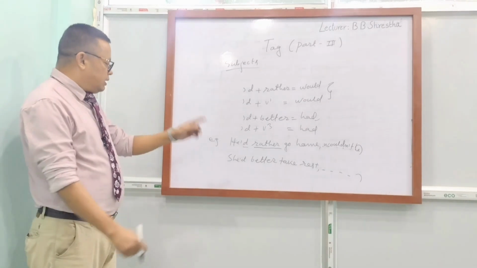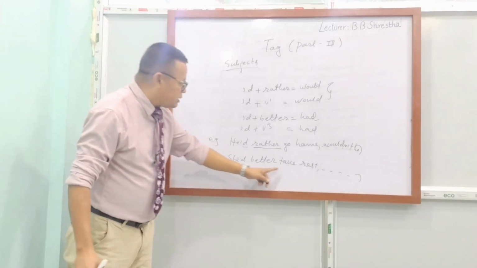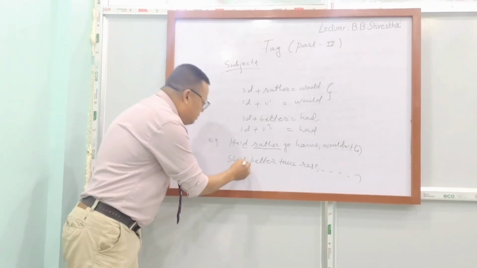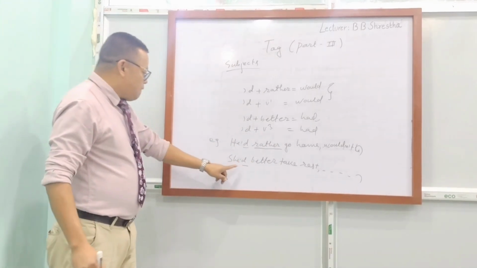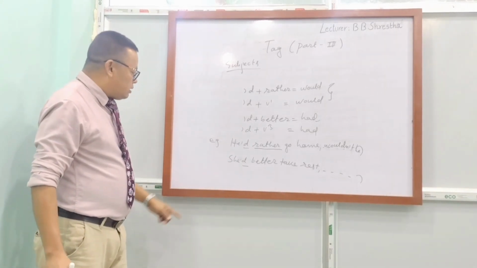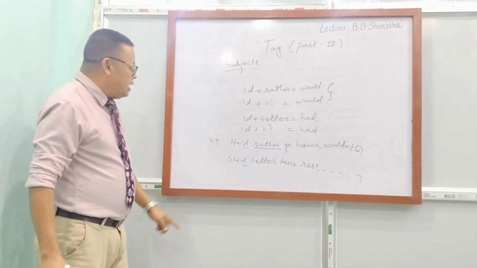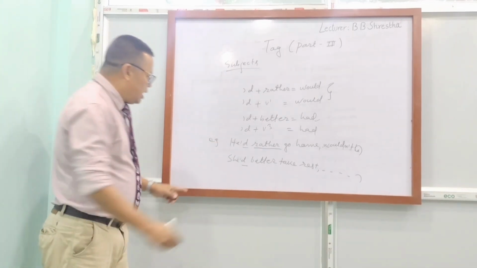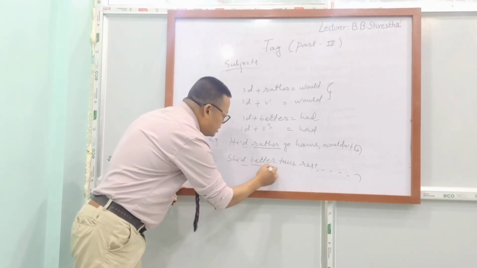Now, let's look at another example. Seed, better, take rest. This D means what? This D means would or had. You have to find out that. To find out that, just after apostrophe D, you have to look at the word. What word has come there? After apostrophe D, here is better.